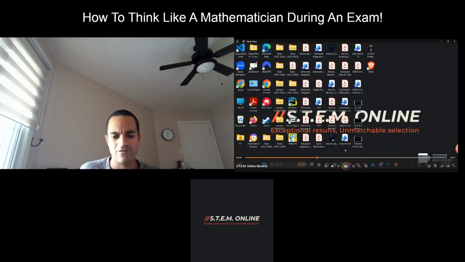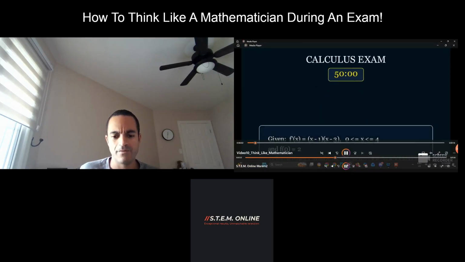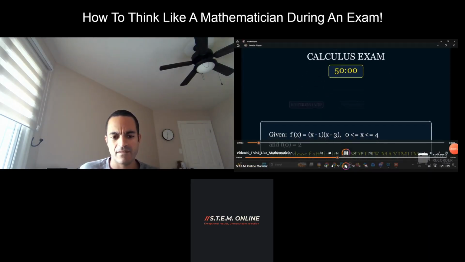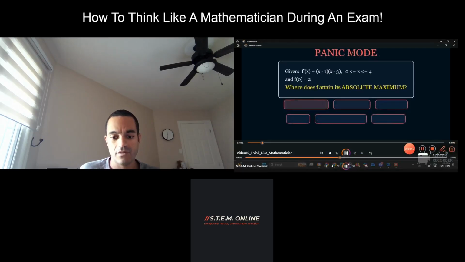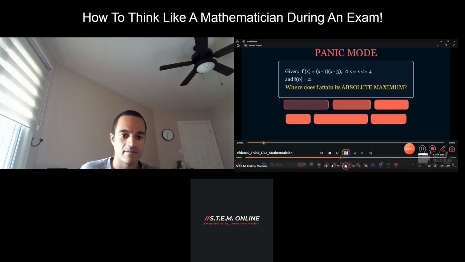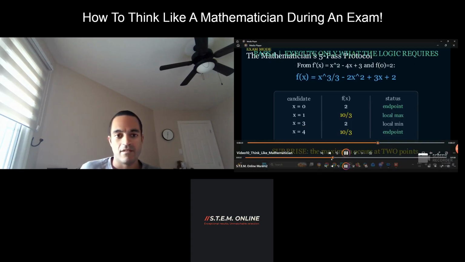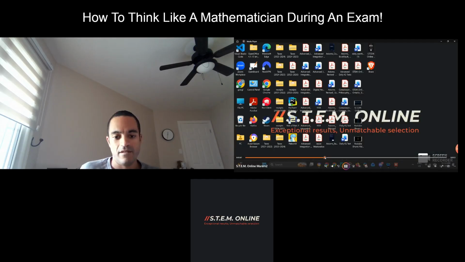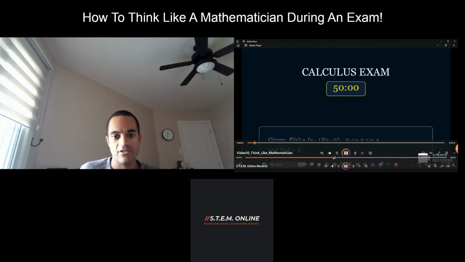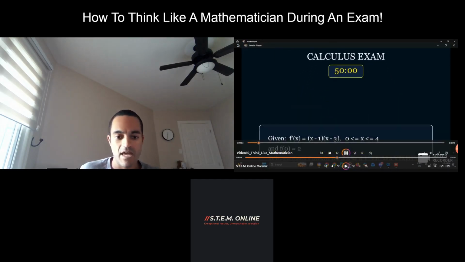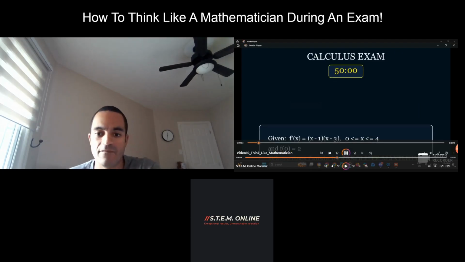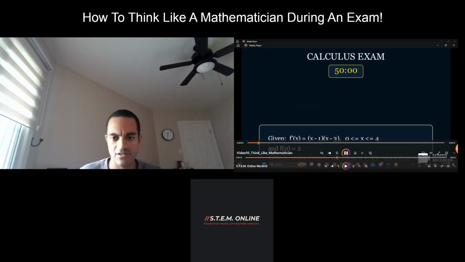I like to have simulations. I feel like they help students understand what's going on when it comes to math. Yes, the panic mode step. I don't want to say panic mode. Where are we? Execute. We're in the execution phase. Yes, executing our original problem: f prime of x was x minus 1 times x minus 3, where x is between 0 and 4 included, and f of 0 is equal to 2.